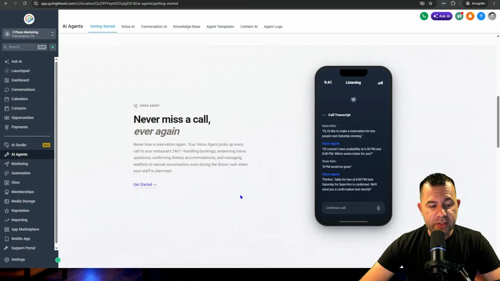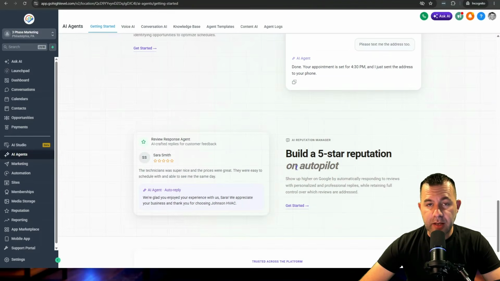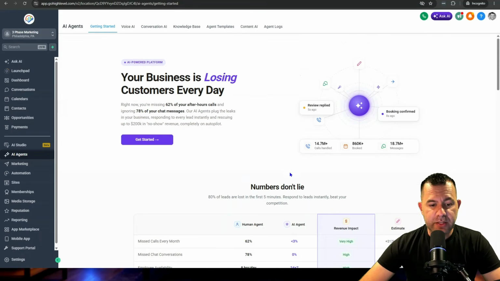It could be either voice AI, conversational AI, or reputation management AI. You can set up unlimited demo agents, but these are not going to be the same agents that your clients have. These AI agents are demo agents to sell the capability of your AI services. For example, you go to a business meetup or you have a prospect on the line and you want to demo the agent for them, and I have videos on my channel that cover this live.